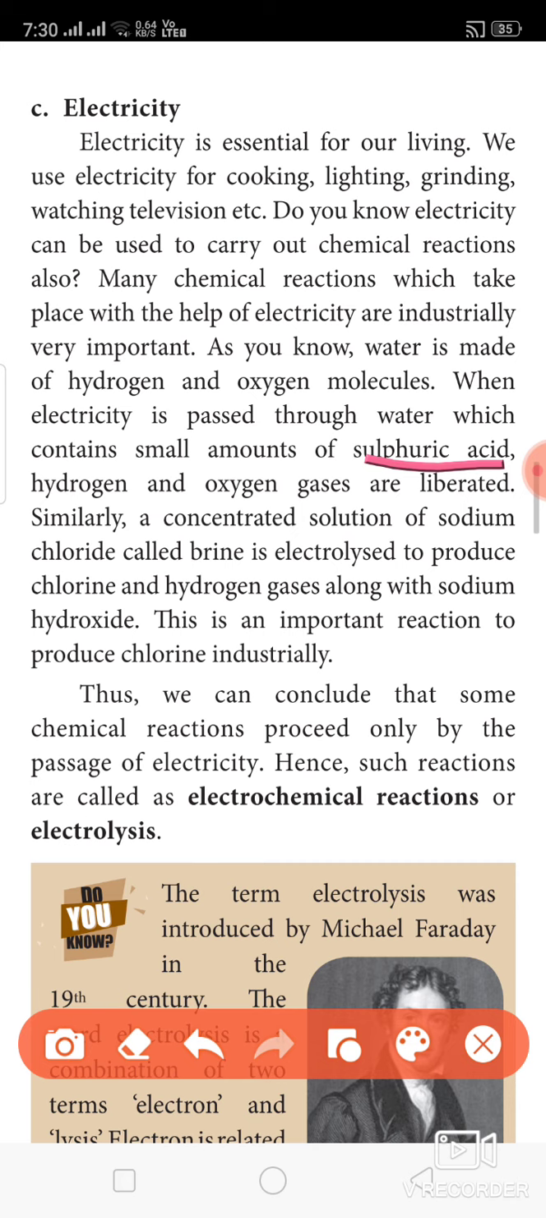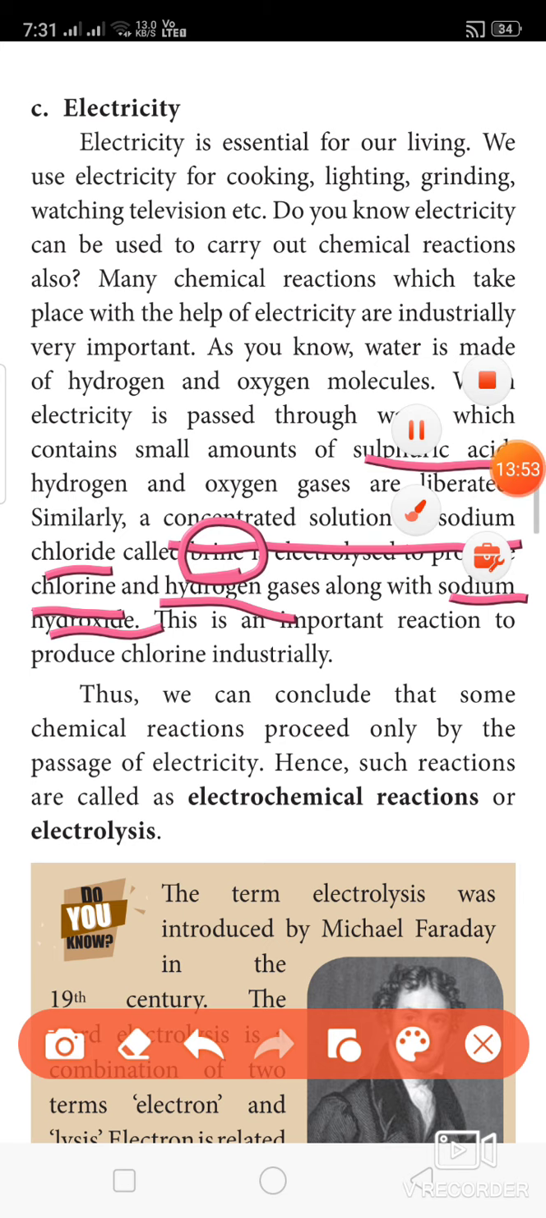Similarly, a concentrated solution of sodium chloride, called brine, is electrolyzed to produce chlorine and hydrogen gases. We can separate chlorine gas and hydrogen gas along with sodium hydroxide as another product. This is an important reaction to produce chlorine in industry.